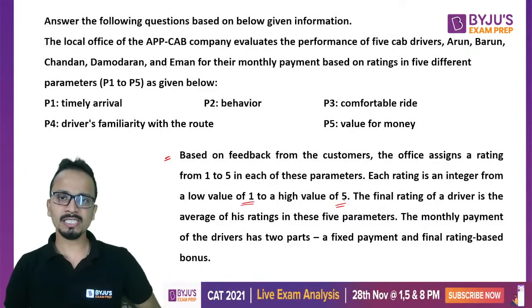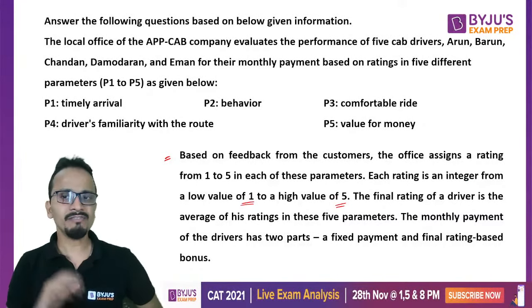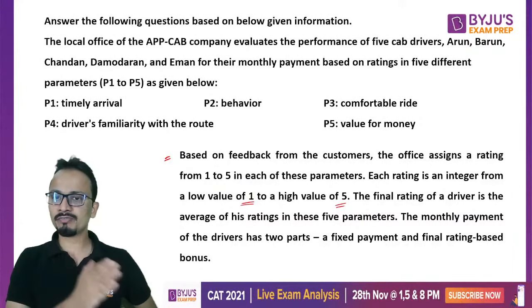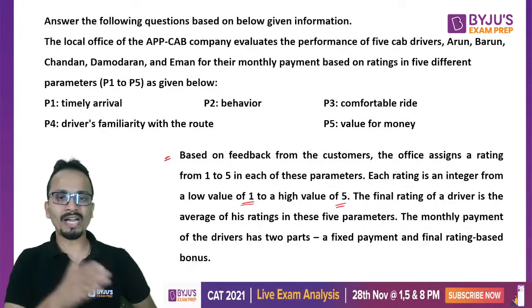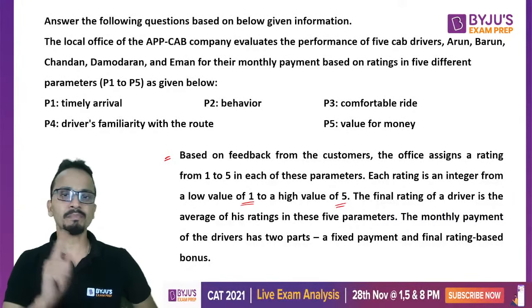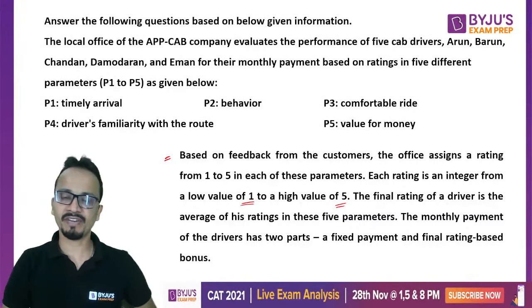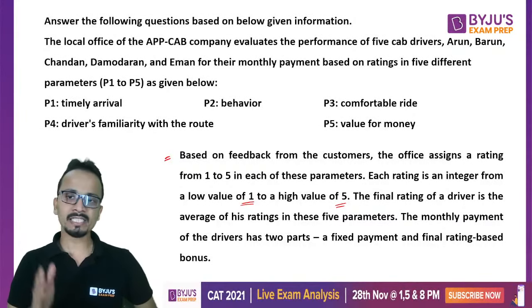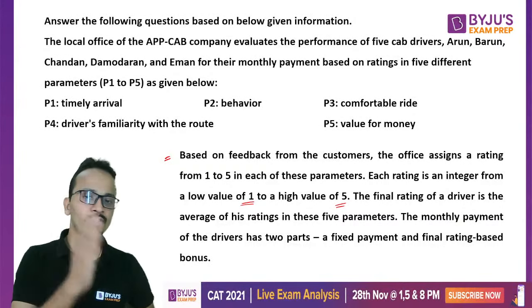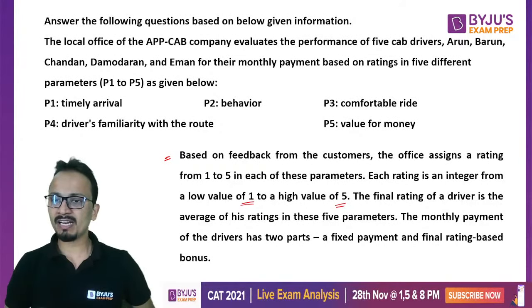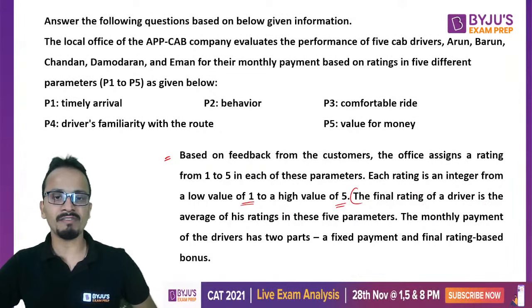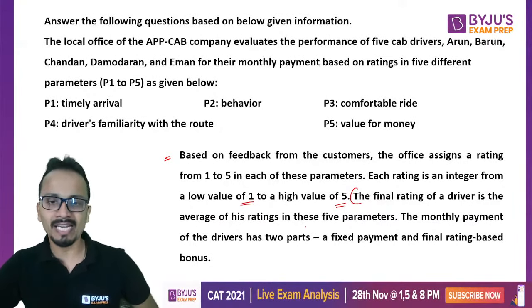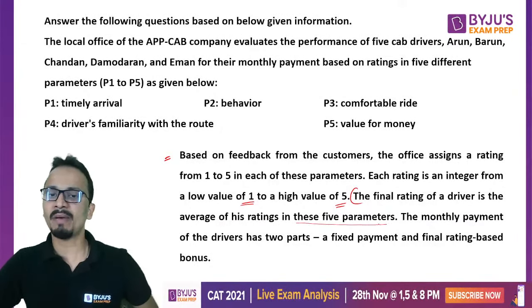So each of these five drivers, A, B, C, D, E, will be assigned a rating from 1 to 5 on each of the parameters P1, P2, P3, P4, and P5. The final rating of a driver is the average of his ratings in these five parameters, and this is an important thing.